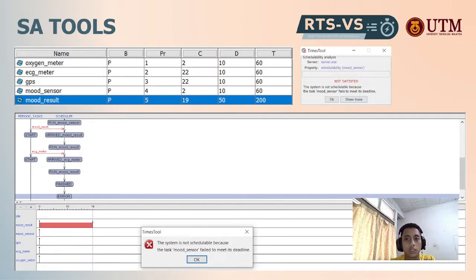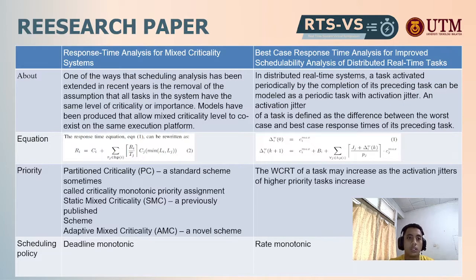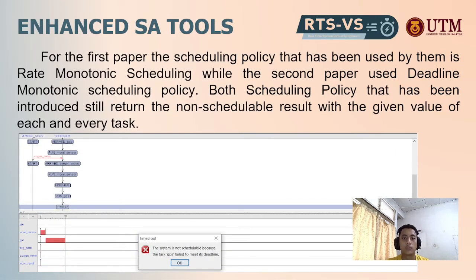So this is the SA tool that we have used. After entering the data that we have assigned to each and every task, the tool has determined that the task is not schedulable. And we have compared between 2 research papers, which are the response time analysis for mixed criticality systems and best case response time analysis for improved schedulability analysis of distributed real-time tasks. So basically we will compare the equation, the priority and the scheduling policy, which is deadline monotonic for the first paper and rate monotonic for the second paper. So for the first paper, the scheduling policy that has been used by them is rate monotonic scheduling, while the second paper used deadline monotonic scheduling policy.